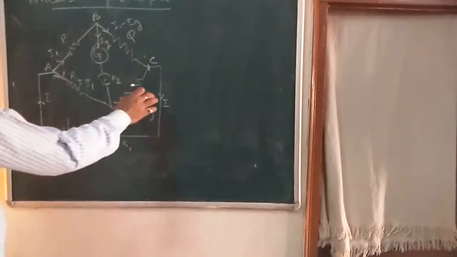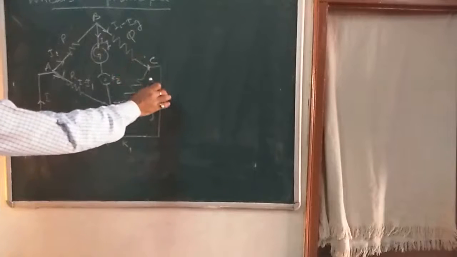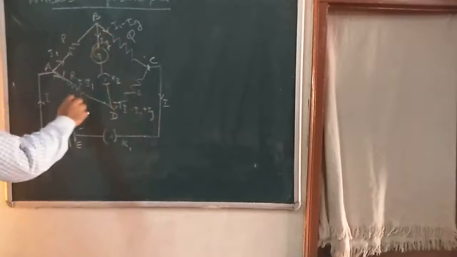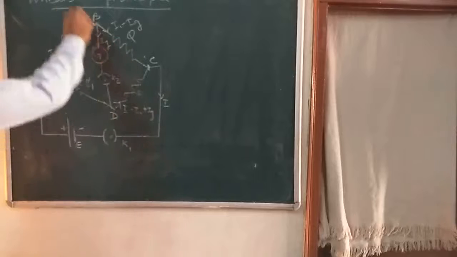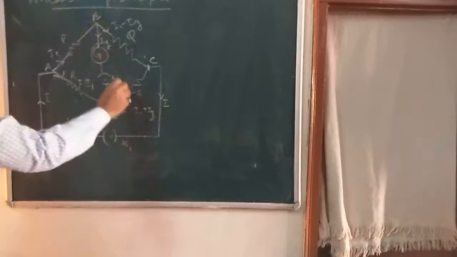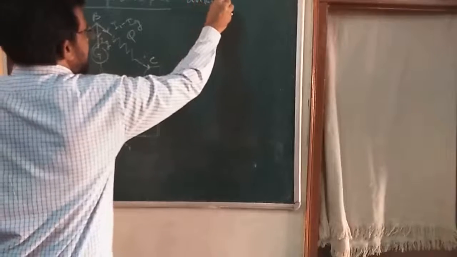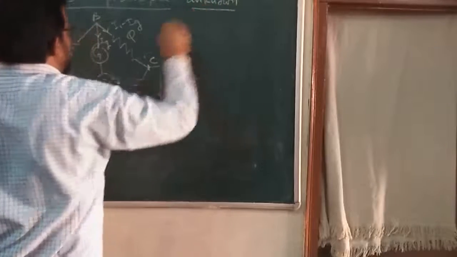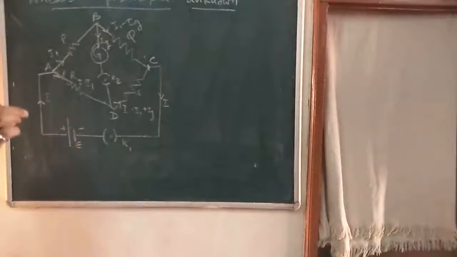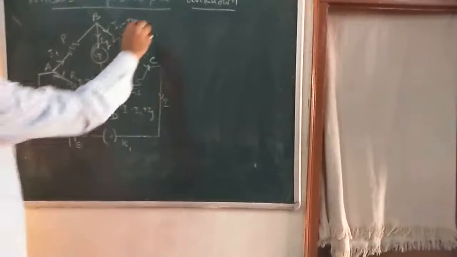Now what is going on here? It is an arrangement of four resistances P, Q, R, S devised by Wheatstone, which is used to measure an unknown resistance. What is the principle of the Wheatstone bridge?